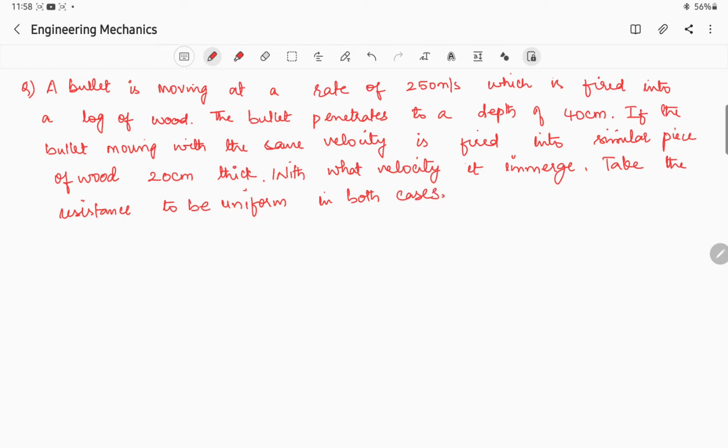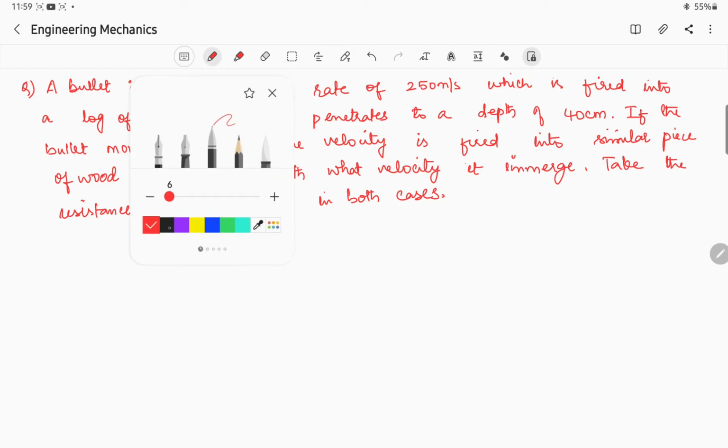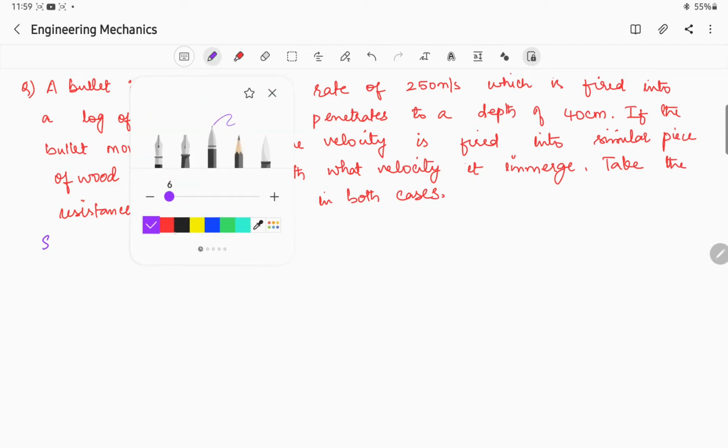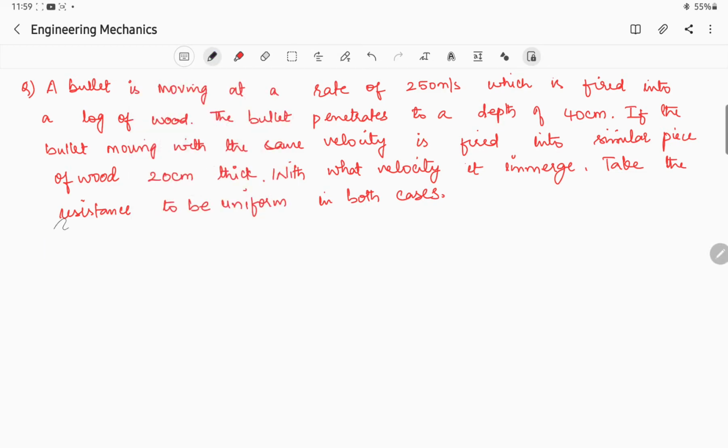So in this problem, it is a lengthy question and it is a long answer question, wherein he is asking us to calculate the distance traveled by the bullet after emerging. Okay, so what do you mean by this one, emerging? So see here, we have a bullet. In the first case, what we have to do here is we have to first extract whatever the values which is given in the question.